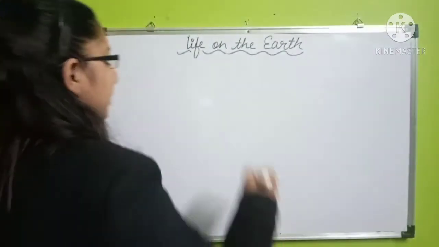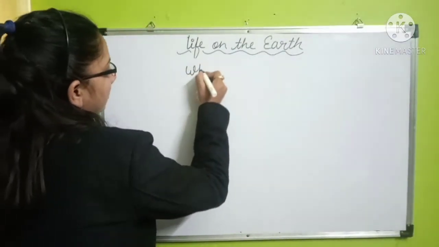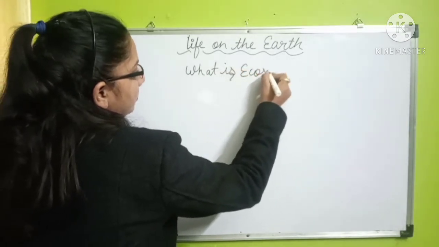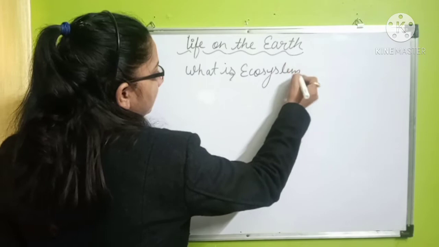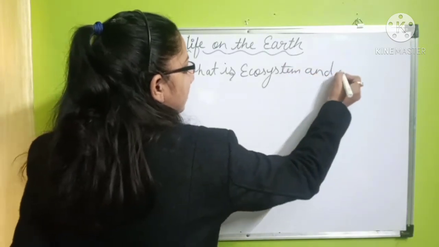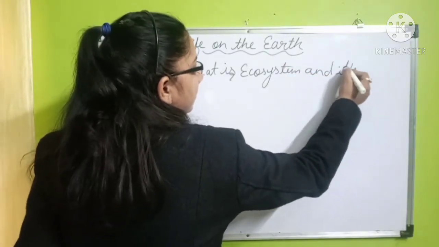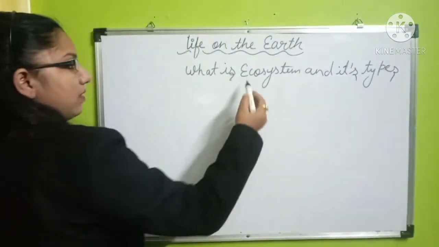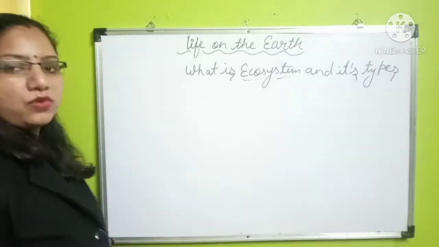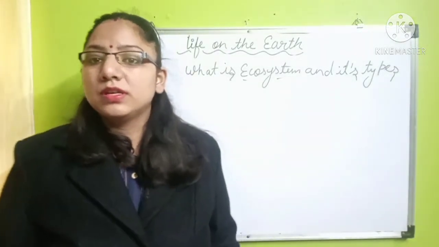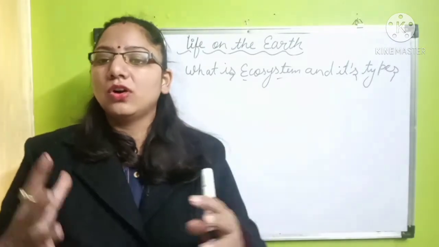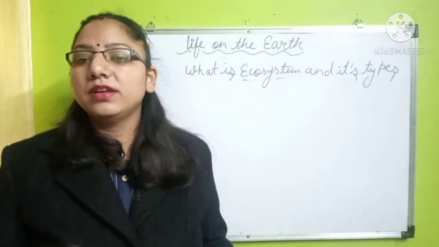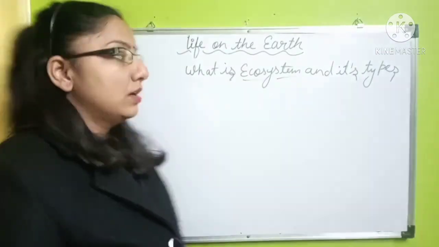So now let's see our next topic. What is ecosystem and its type? So if we talk about the ecosystem, as we have already studied, the ecosystem is a system in which all kinds of living and non-living organisms are interacting with each other.